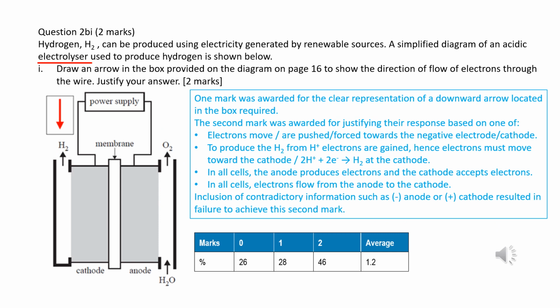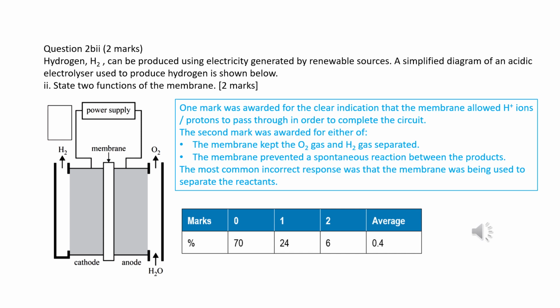An electrolysis cell is used to generate hydrogen gas from water molecules. Since the oxidation number of hydrogen in water is positive, electrons must be received to become hydrogen gas. Electrons must be pumped into the cathode and a downward arrow should be drawn in the box. 2 marks cover 2 functions. The membrane should allow hydrogen ions to pass through to balance the charge between the anode and cathode. Also, oxygen gas and hydrogen gas should be separated to prevent them from regenerating water. A membrane is used to separate them.